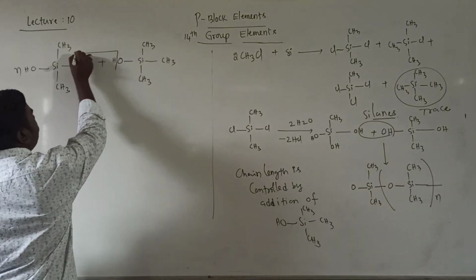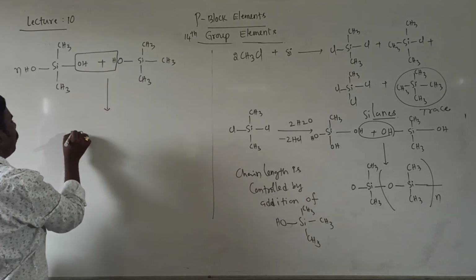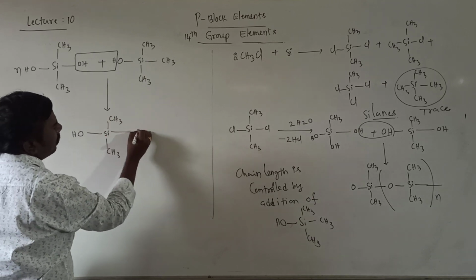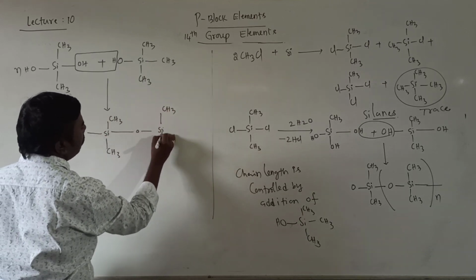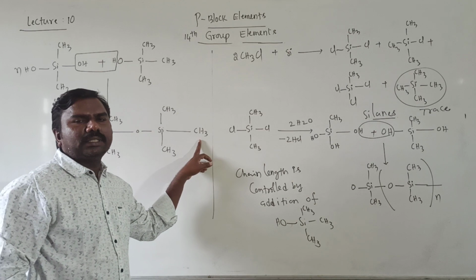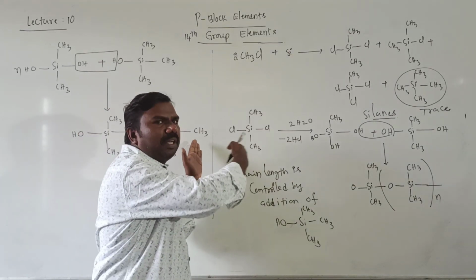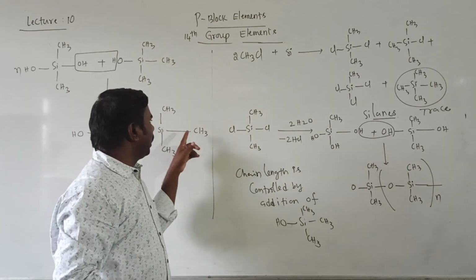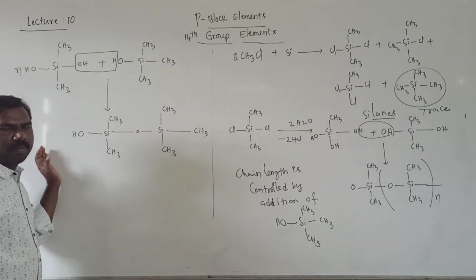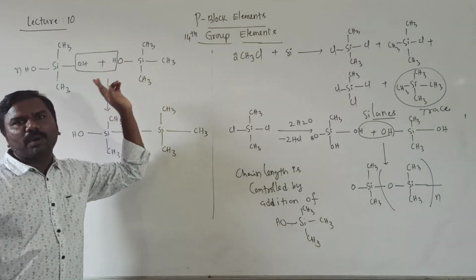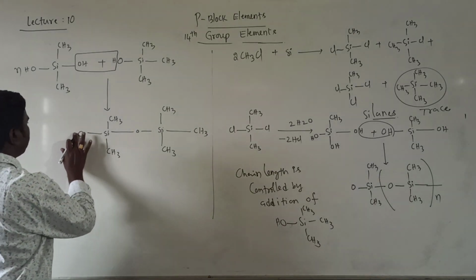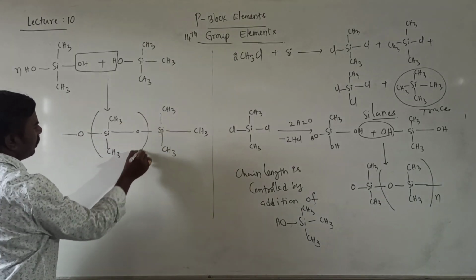Then the eliminated compound is H2O. Then it gives us OH, Si, CH3, CH3, oxygen, silicon, CH3, CH3, and this is also CH3. There is no OH at the end. If OH is there, the length will be continuously increased. But here CH3 is there, so the length is stopped. This side also I can keep CH3, and the length will be stopped by addition of this compound. Generally, this is called silicone. The OH is also removed, and this is the repeating unit.